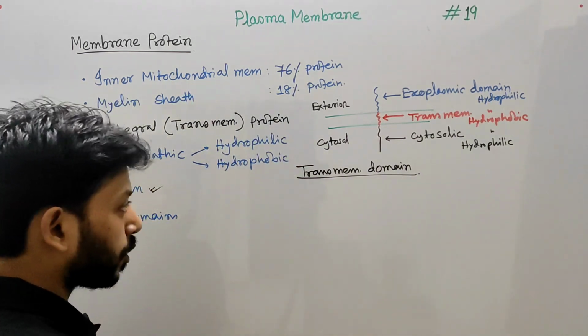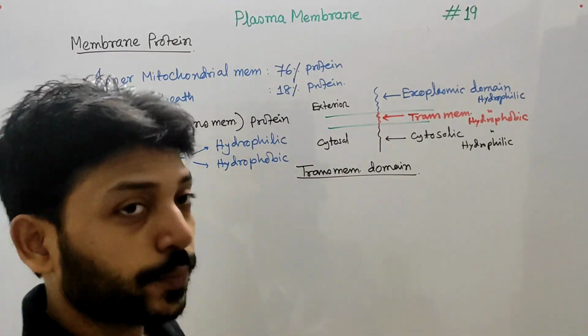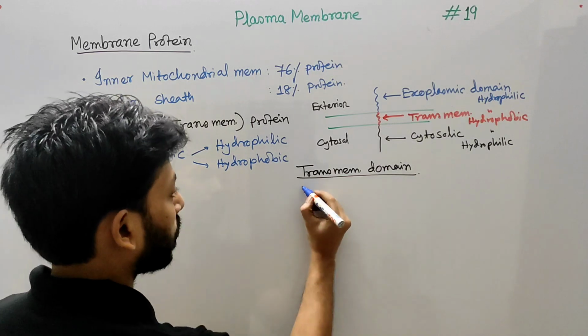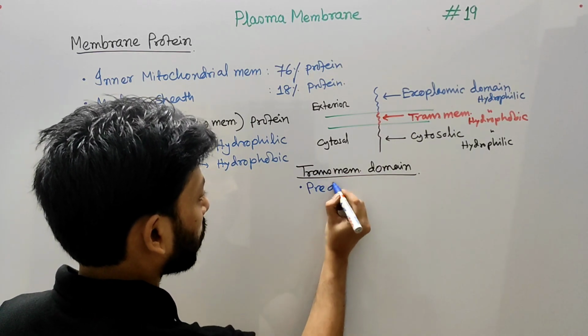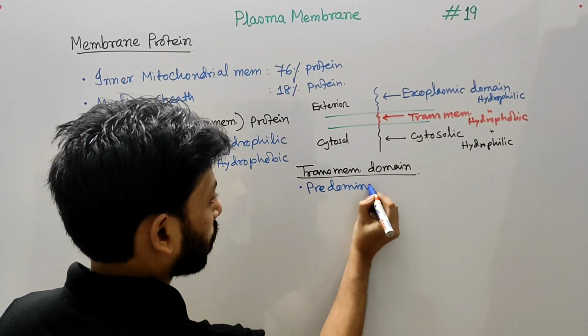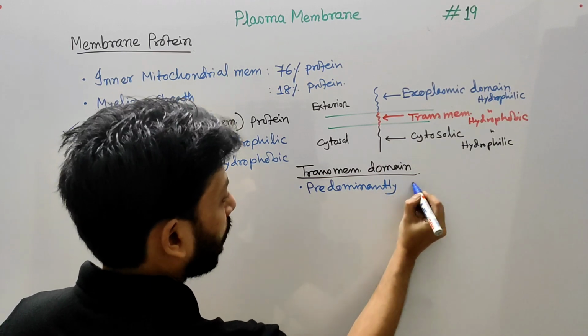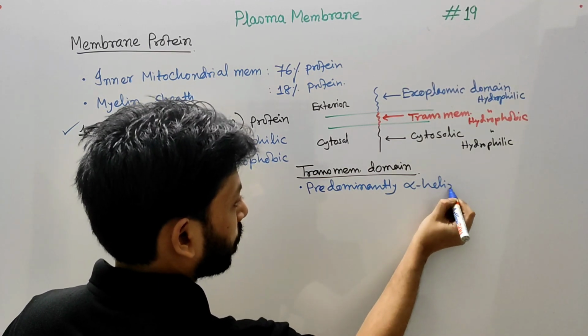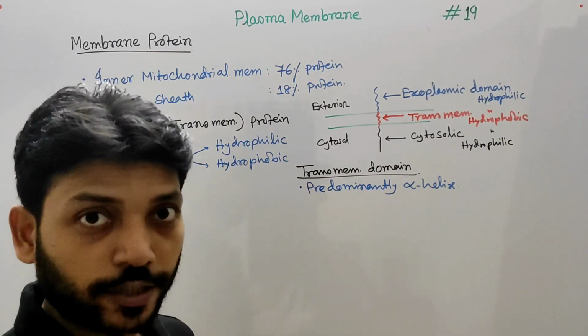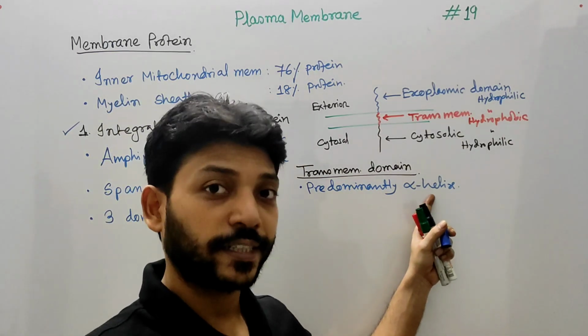First, the transmembrane domain of this protein is found to be predominantly alpha helix in nature. Protein has secondary structure, and one type of secondary structure is alpha helix.